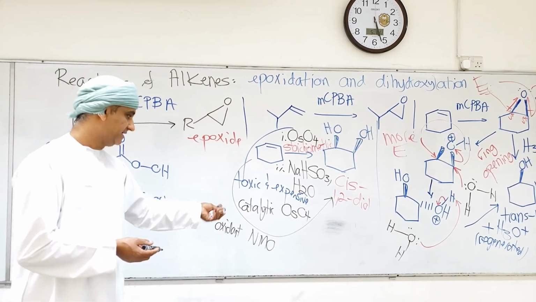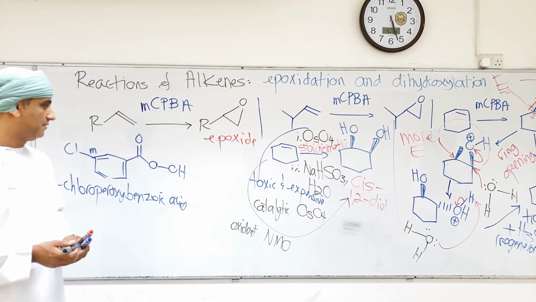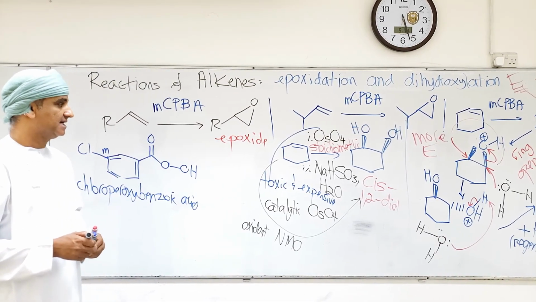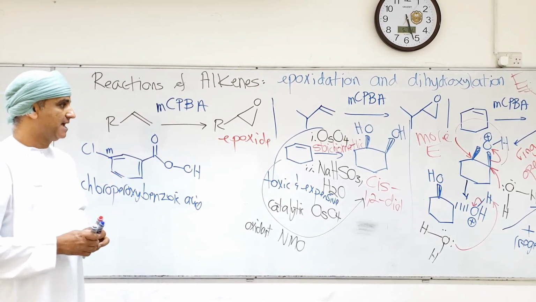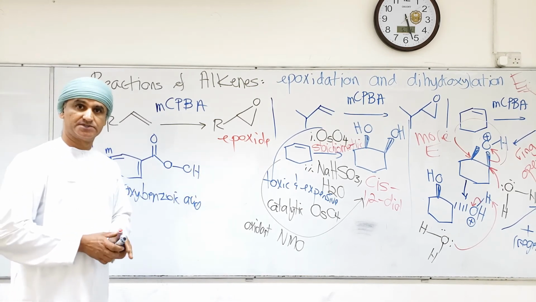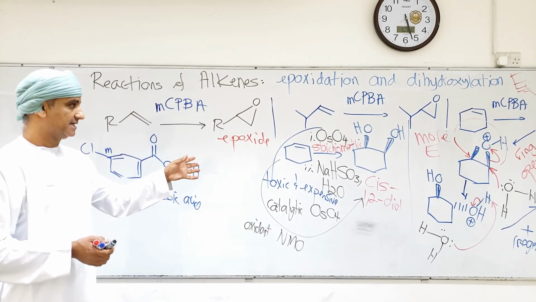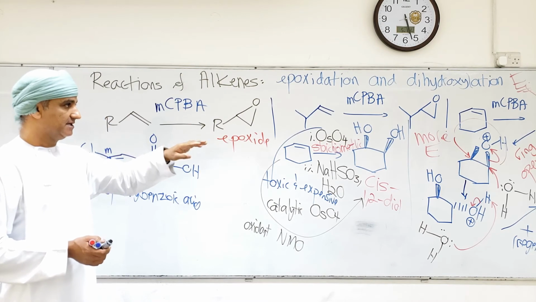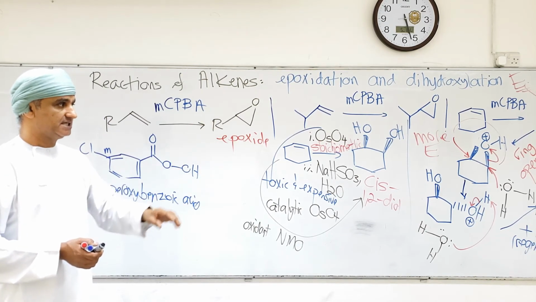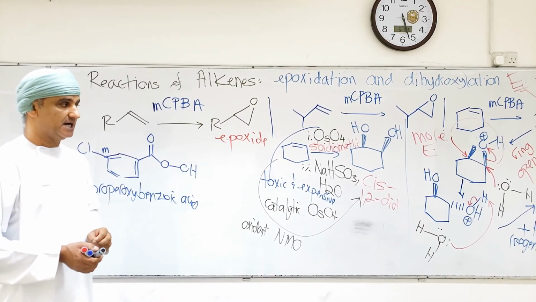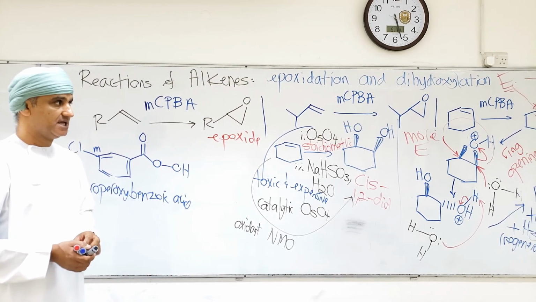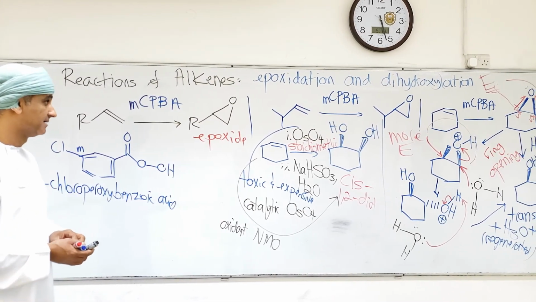So that's the idea of the use of oxidants. So this is a method to make cis-1,2-diols from cyclic alkenes, and the ring opening of epoxides will lead to trans-1,2-diols if the epoxide is formed from a cyclic